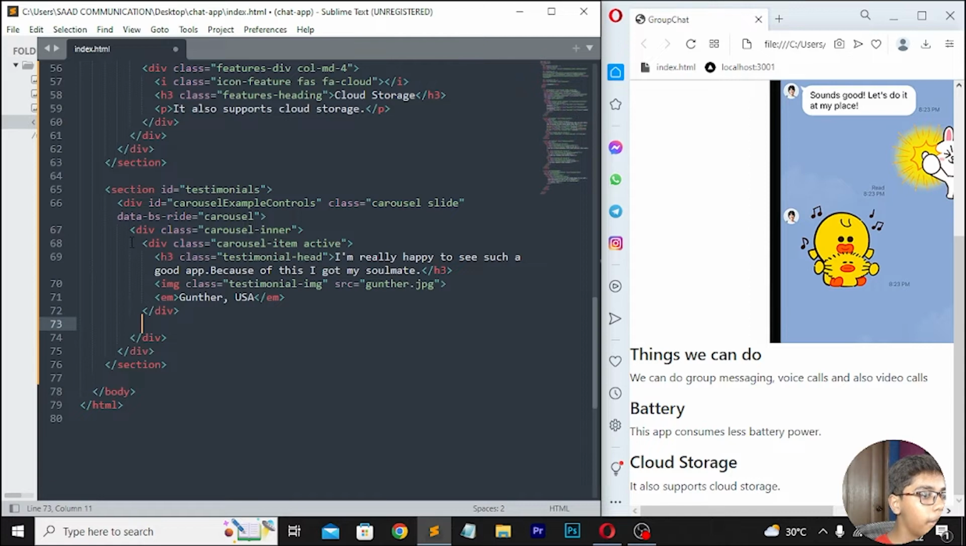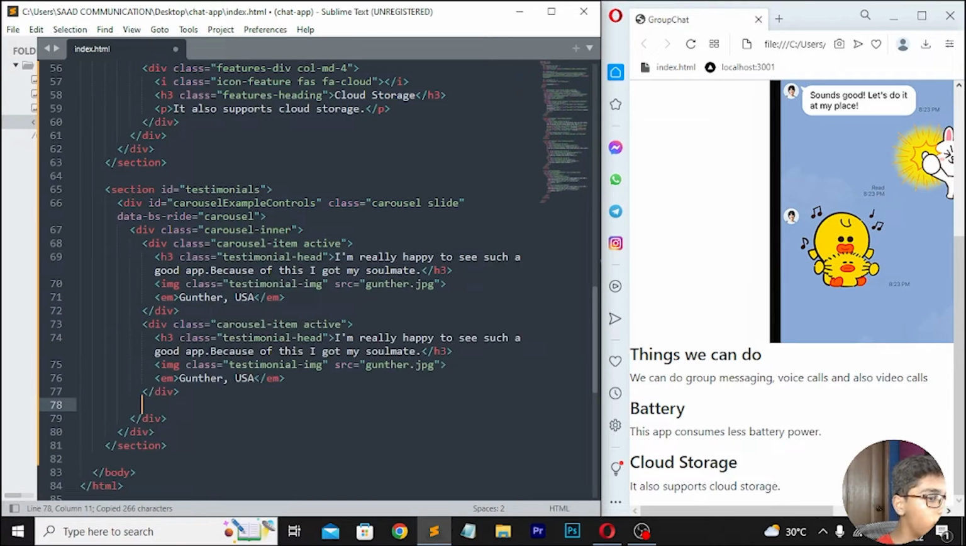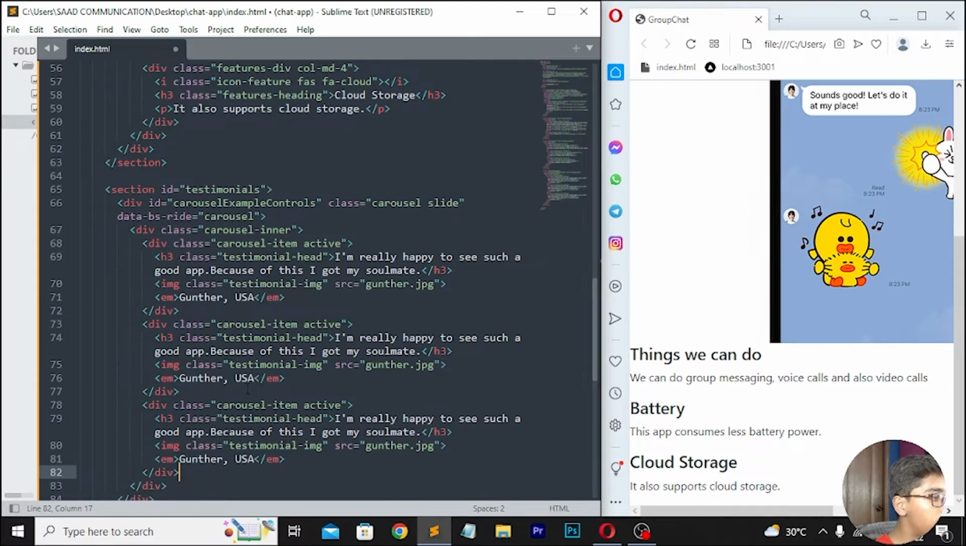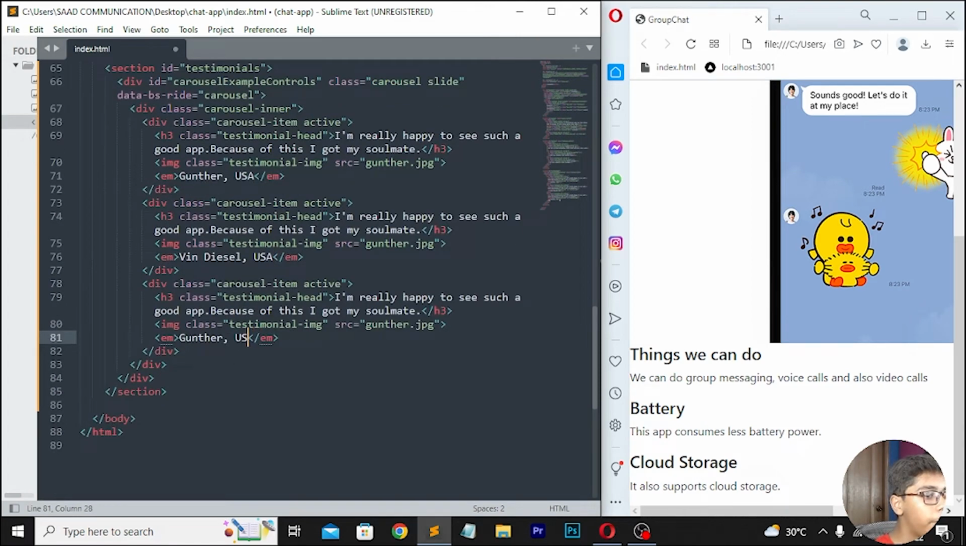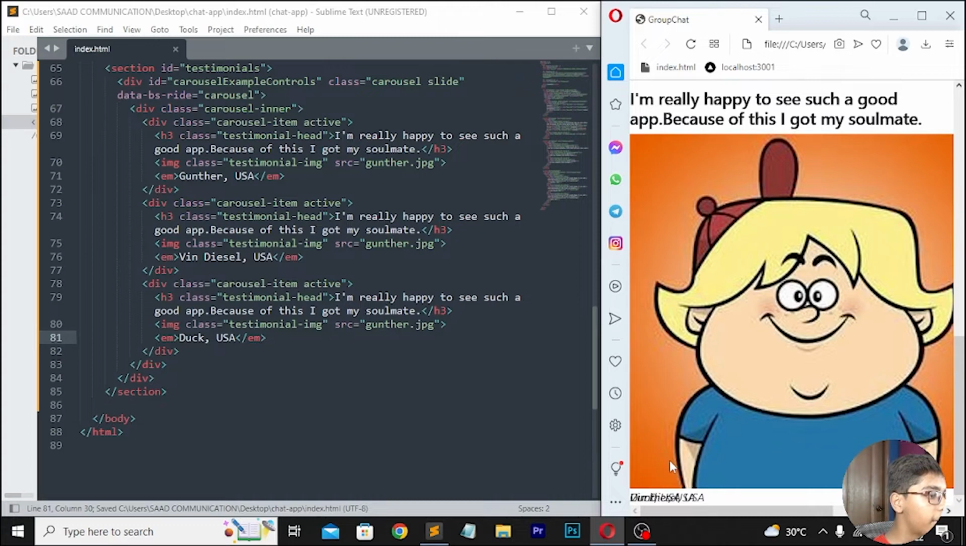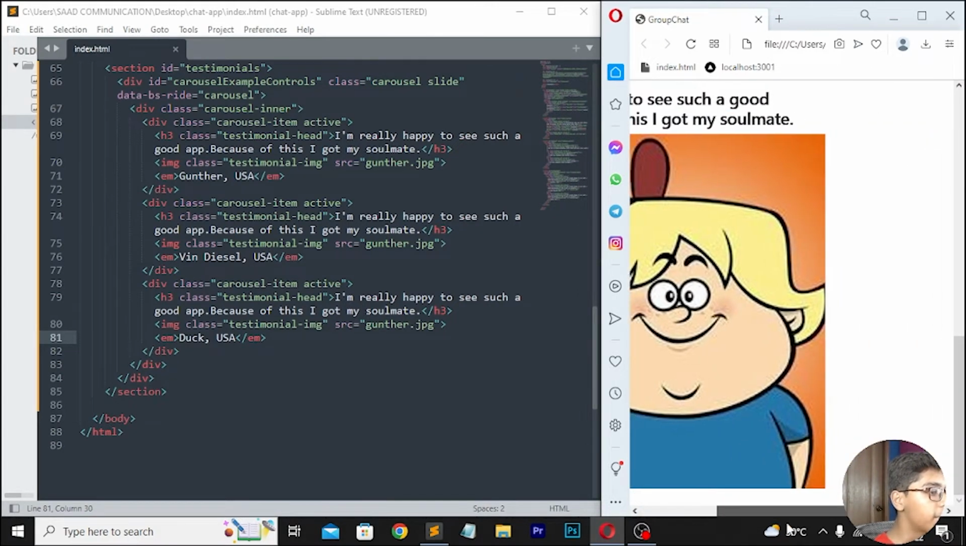Then simply I will be now copying this carousel-item tag from here, and then you have to copy this. So here I will be now copy this thing, then you have to paste it here. Now when you've done that, here I will be now changing its name, then in em I will be writing Vin Diesel, then you have to write comma USA, then move down here, and here I will be now writing Doug, USA like this. Any testimonial name you can write here, then save this, and after saving just reload. You can see now we are getting our names of the testimonials like we have just written.